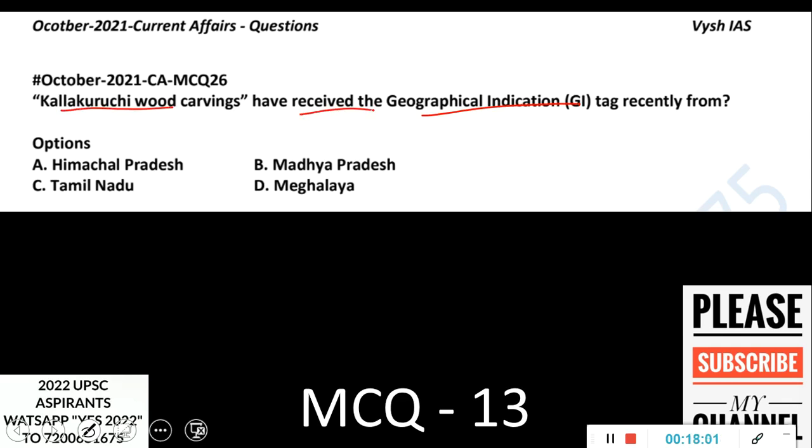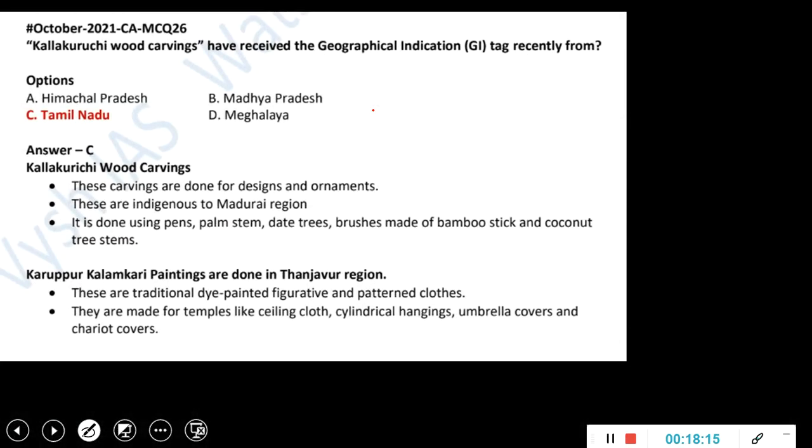Okay, so you are expected to learn by heart the states from which different things get GI tag. Not the entire list because there are hundreds of products, but at least which gets it recently and is in the news or is controversial for some reason. So this is actually Tamil Nadu. This Kalakurichi wood carving and this Karapur Kalamkari paintings, both in Tamil Nadu, have got this recognition recently.